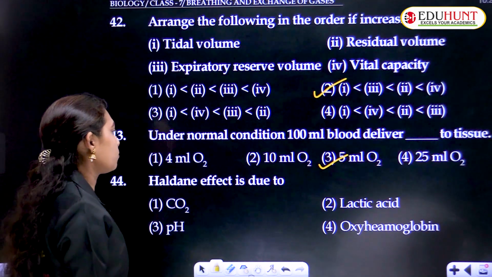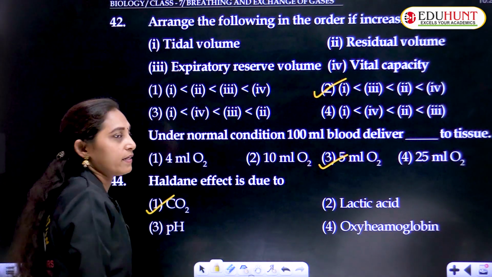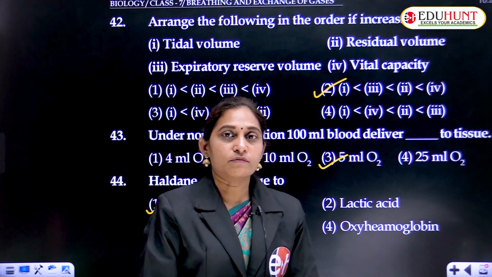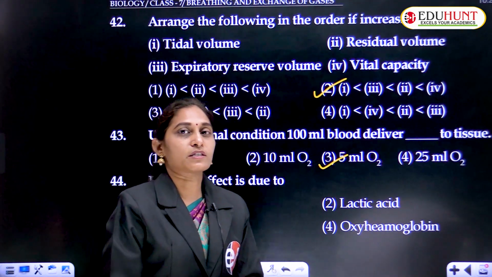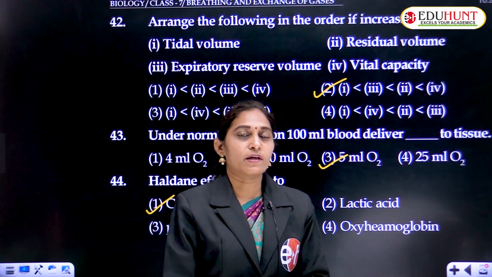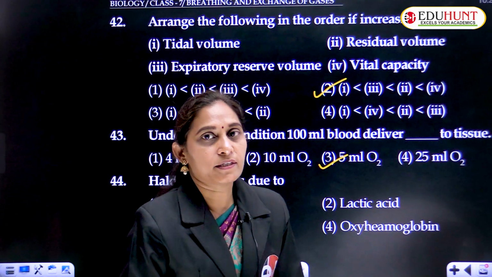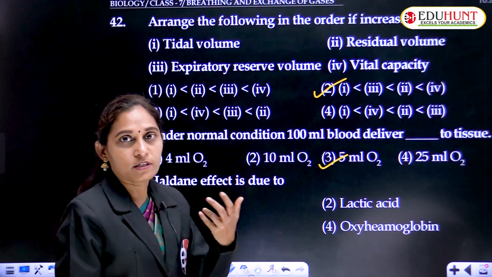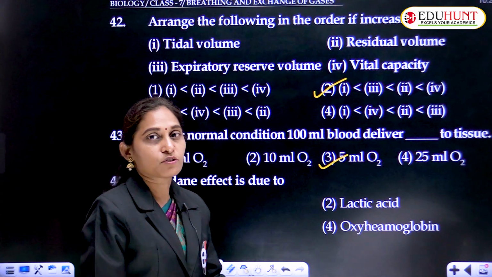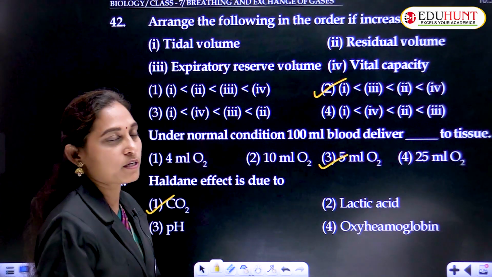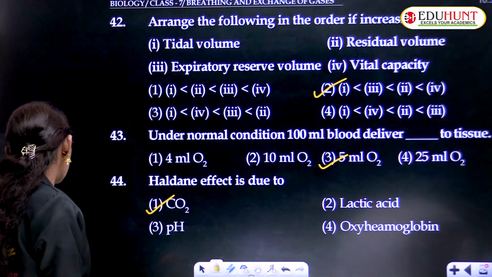Haldane effect is due to CO2. Just now we saw the oxygen hemoglobin dissociation curve, which shifts towards the right when there is a low pH and high temperature, and when there is a high concentration of oxygen, it leads to the shift of the curve towards right.